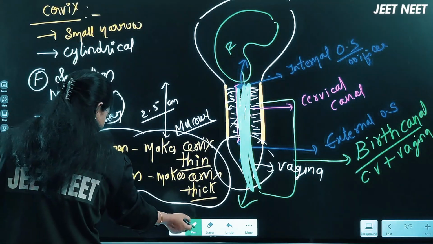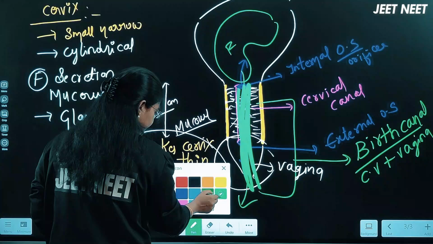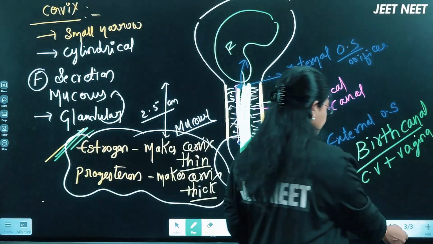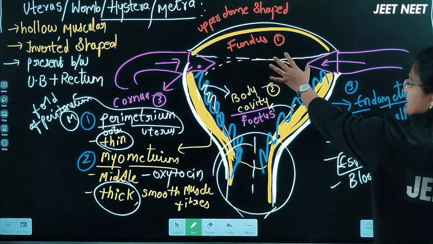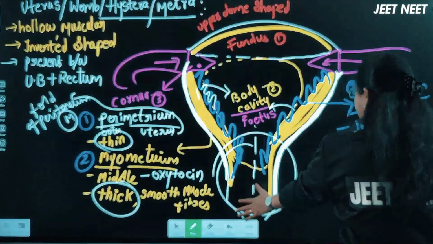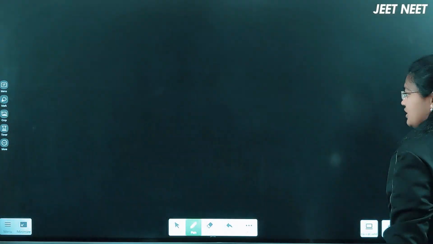Okay, now let me discuss the next one, the vagina, right? So uterus is completed, cervix is completed, and now the next part we are discussing is the vagina.